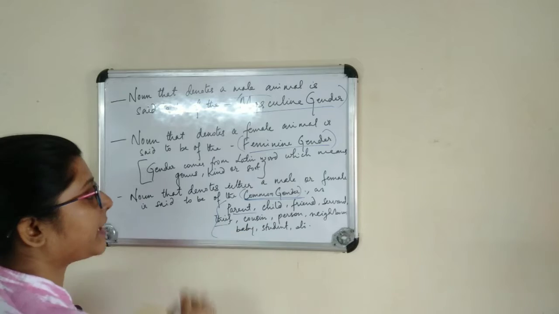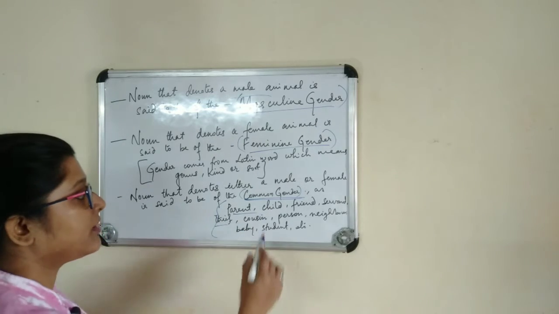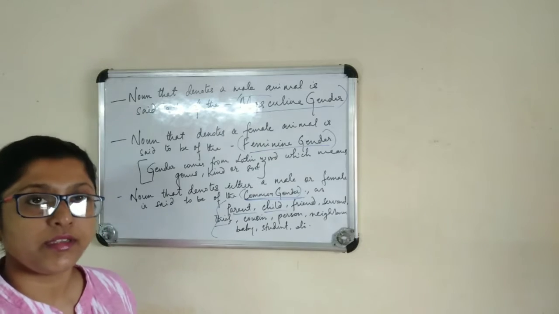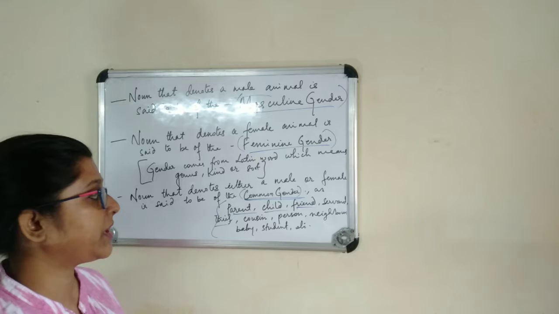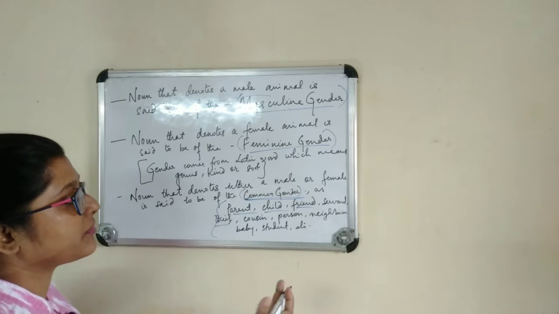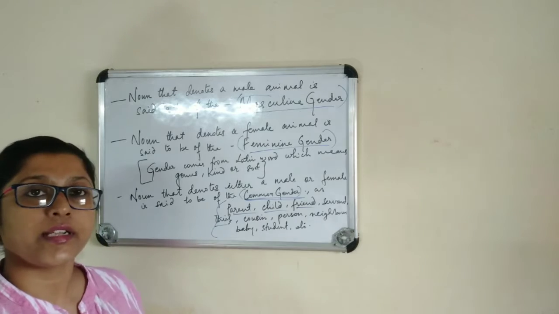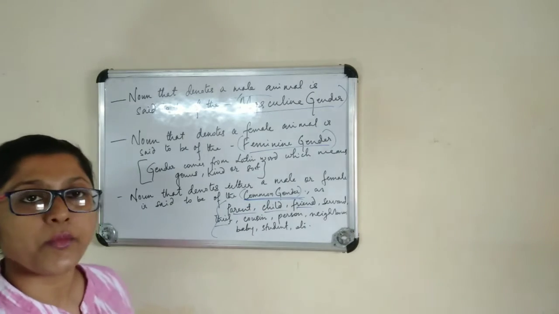That means a parent can be either a female or a male. Similarly, the child can be a girl or a boy. A friend can be a male or a female. Similarly, servant, thief, cousin, person, all these can be either male or female. So that comes under the common gender.